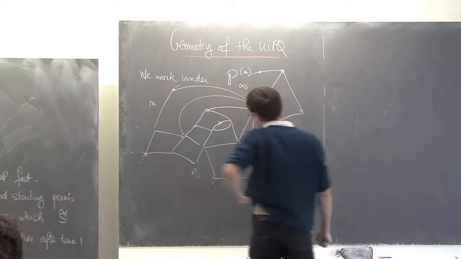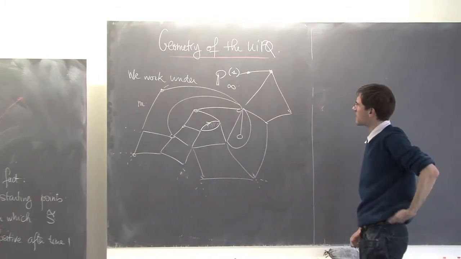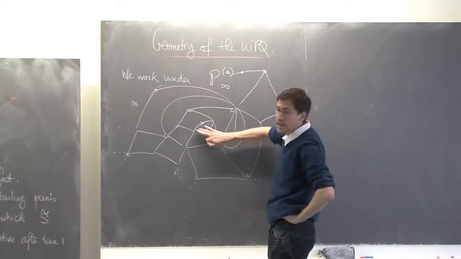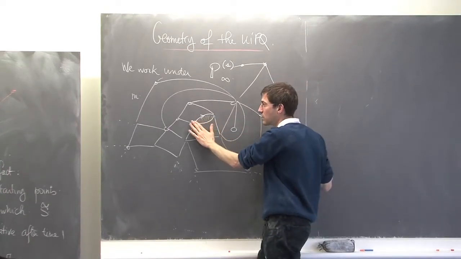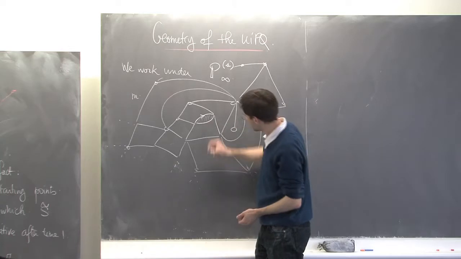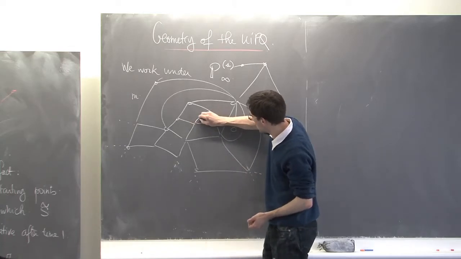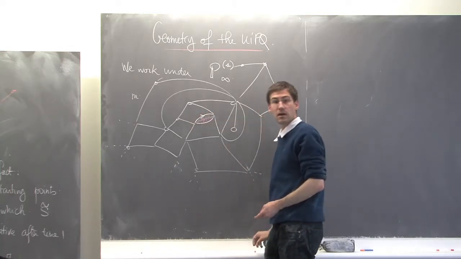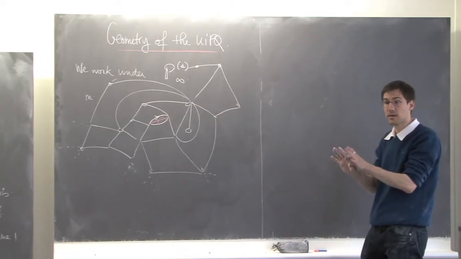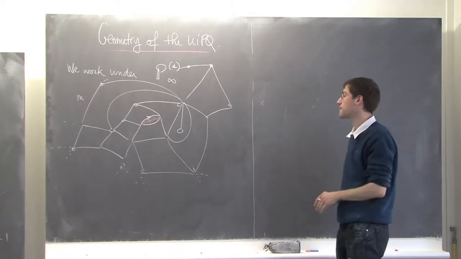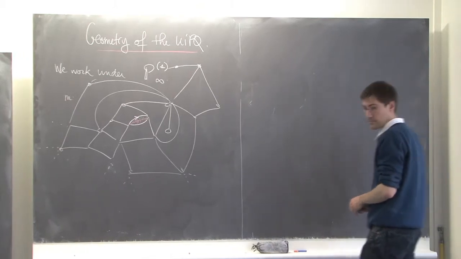As usual, I guess I told you about this trick. We can squeeze the root face of degree 2 into one edge, so that it's a proper quadrangulation of the plane in our terminology. Okay?